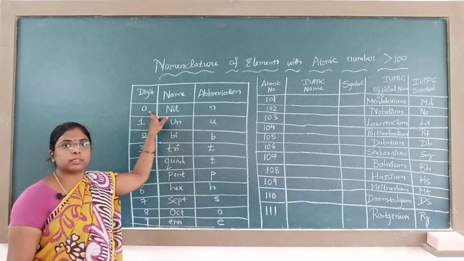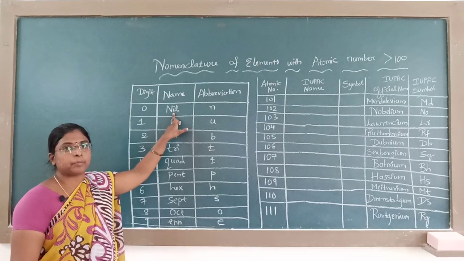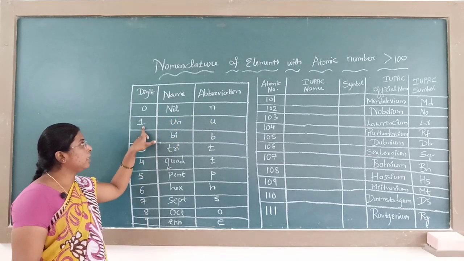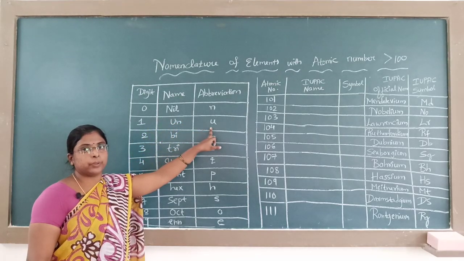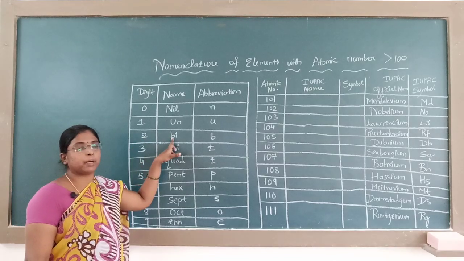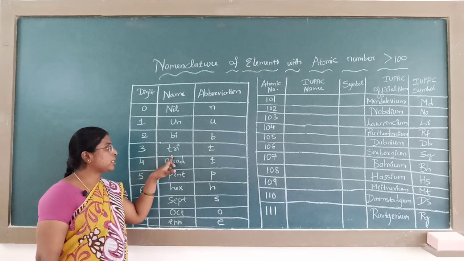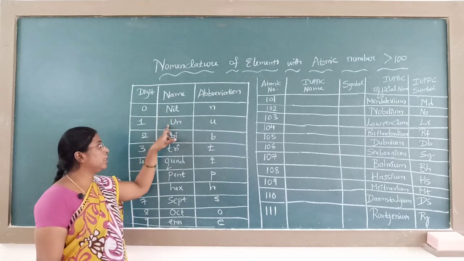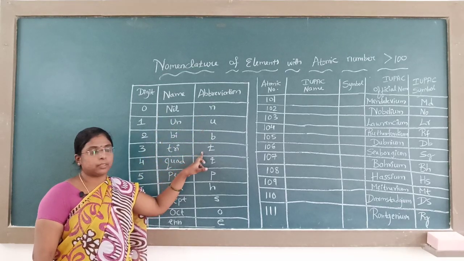The digit 0 is given the name nil and its abbreviation is N. For 1, the name is un, its abbreviation is U. For 2, it is bi, its abbreviation is B. 3 is tri, its abbreviation is T. The first letter of the name itself is the abbreviation.